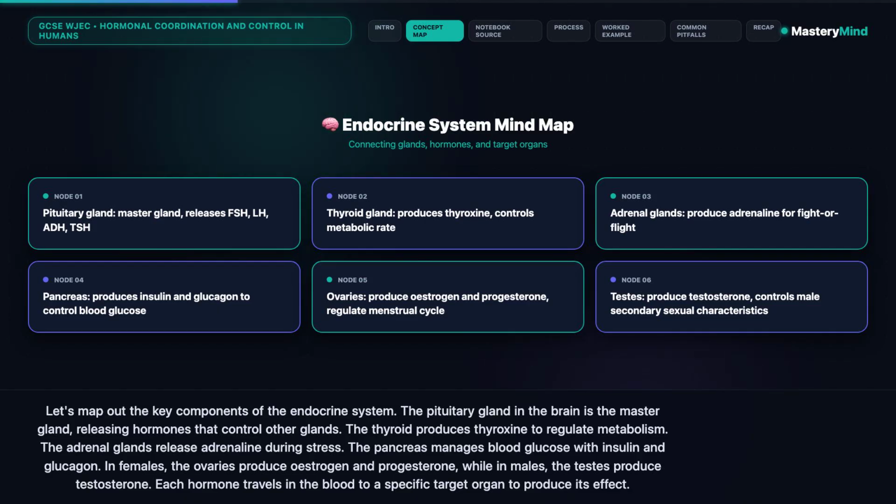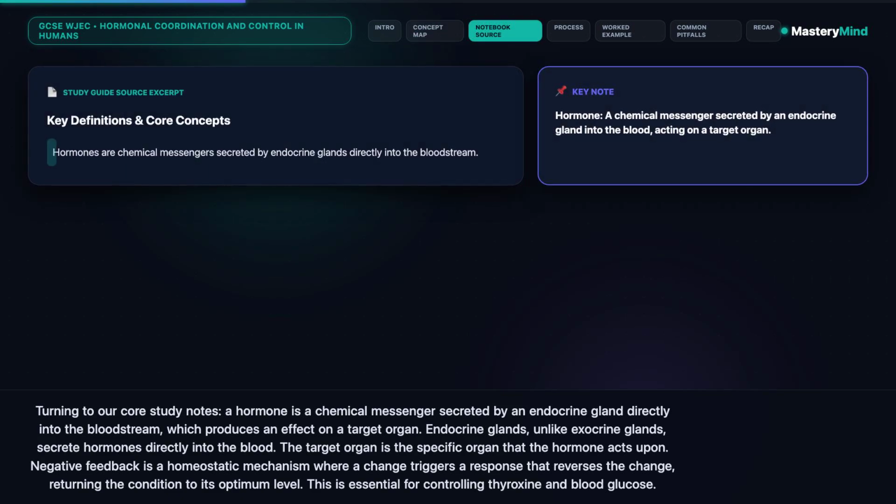Turning to our core study notes, a hormone is a chemical messenger secreted by an endocrine gland directly into the bloodstream, which produces an effect on a target organ. Endocrine glands, unlike exocrine glands, secrete hormones directly into the blood. The target organ is the specific organ that the hormone acts upon.